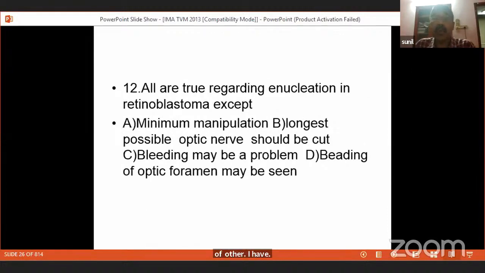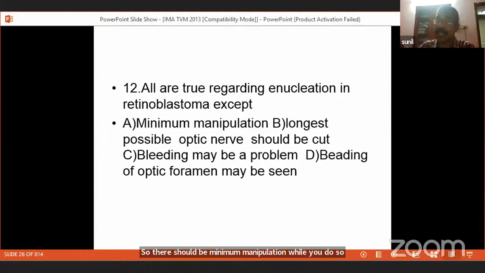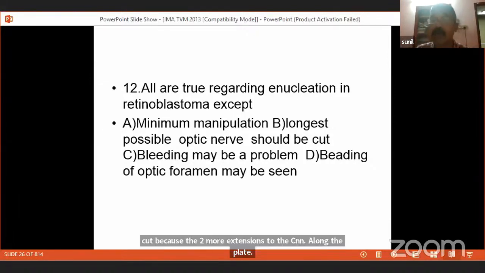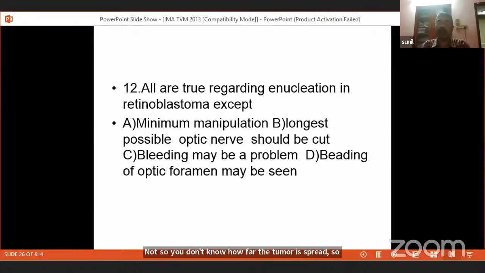All are true regarding enucleation in retinoblastoma except minimum manipulation. You know, this is a tumor which spreads by blood, so there should be minimum manipulation while you do surgery because the tumor cells may spread through blood. The longest possible optic nerve should be cut. This again is a repeat entrance question. The longest possible optic nerve should be cut because the tumor extends into the CNS along the optic nerve. You don't know how far the tumor has spread. So you should cut the longest possible optic nerve when you enucleate the eye for retinoblastoma.